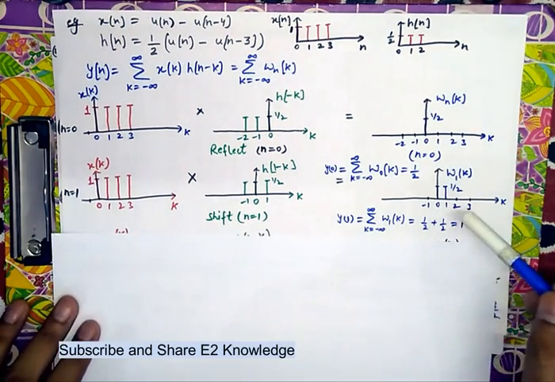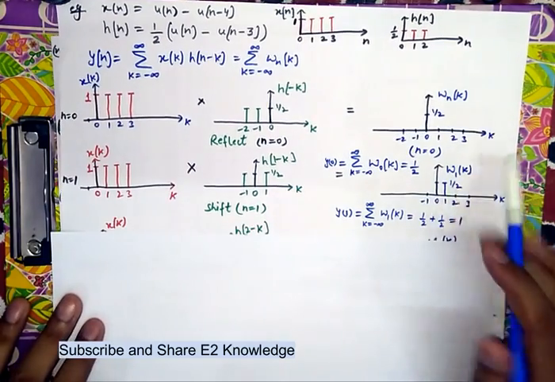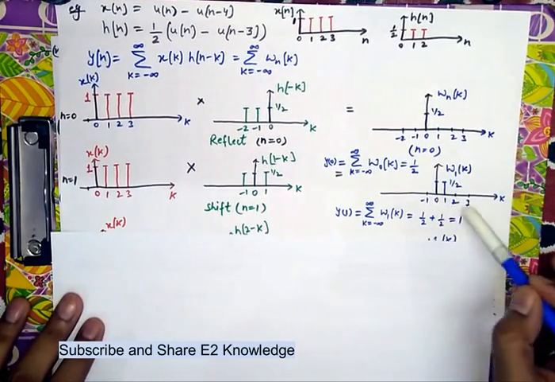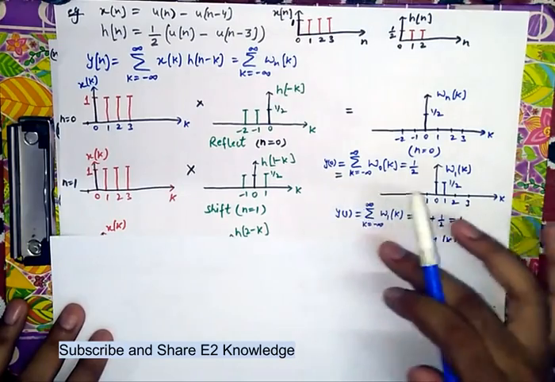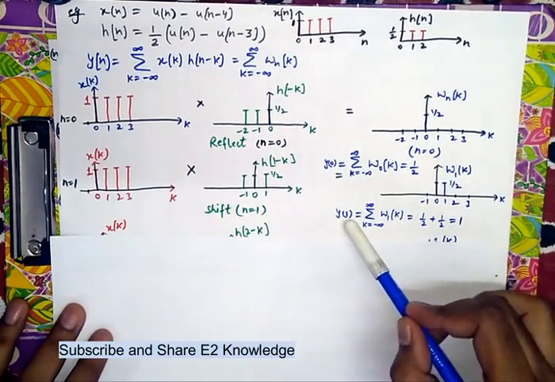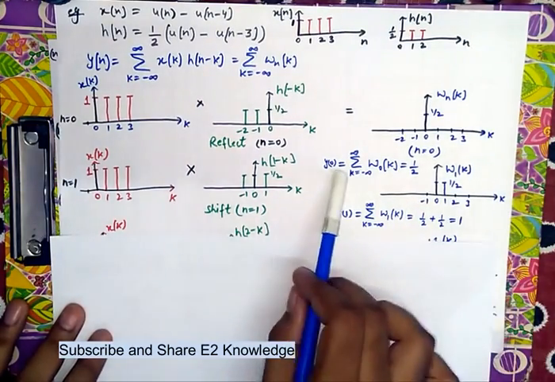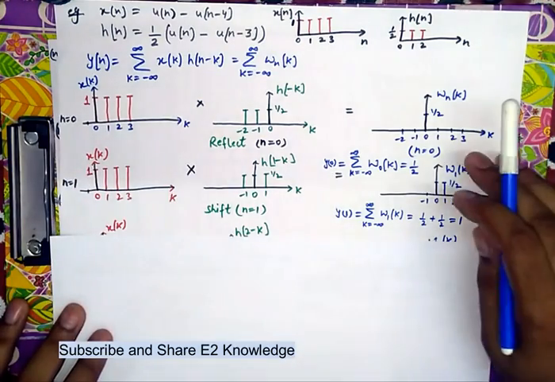So now adding again the same step, adding all the values. 1 by 2 plus 1 by 2 becomes 1. So this is the next value, y1. 1 means n equal to 1, where y0 means n equal to 0.